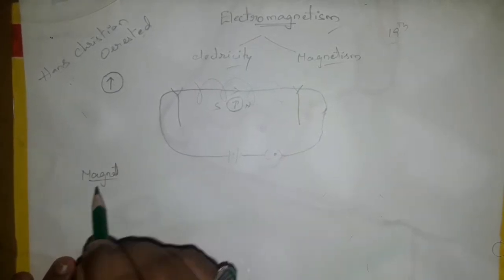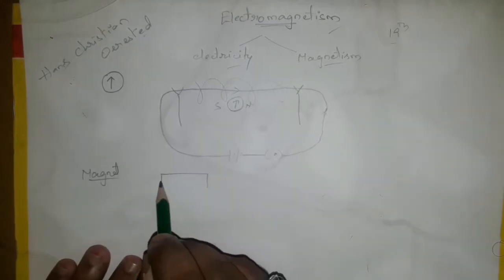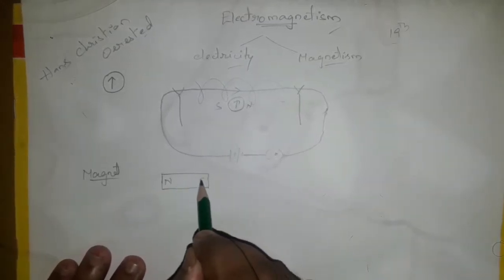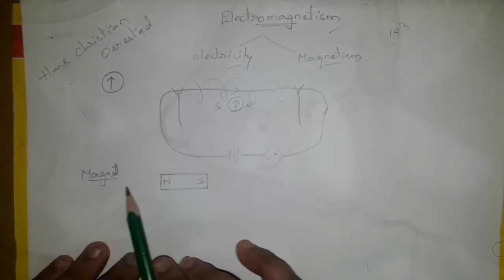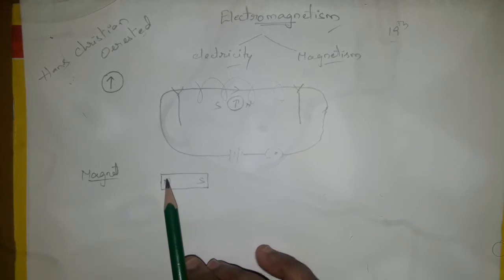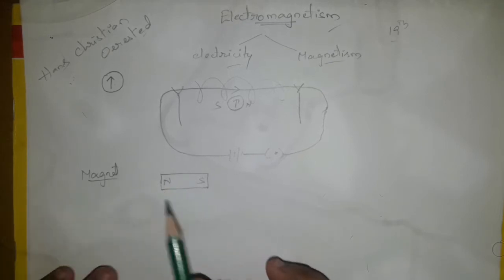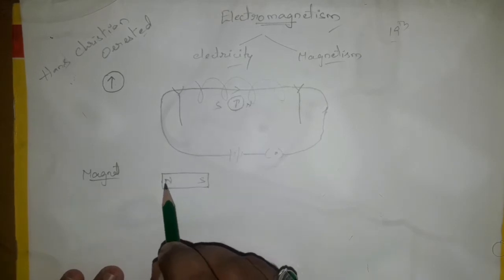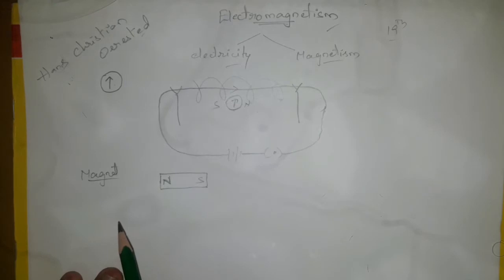Now let's move on to what a magnet is. As we learned in lower classes, a bar magnet consists of a north and a south pole. A bar magnet is a substance which attracts magnetic materials like iron, cobalt and nickel. In a magnet we have two poles, the north pole and the south pole.